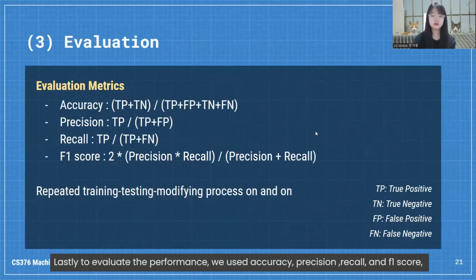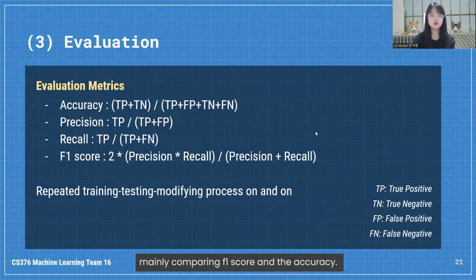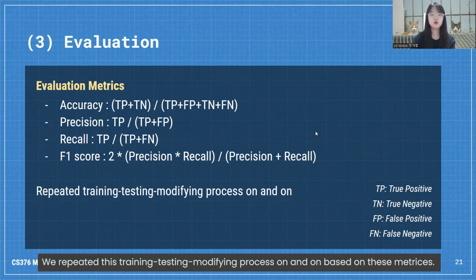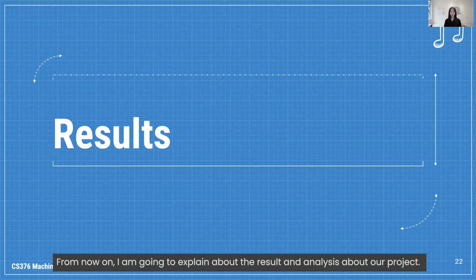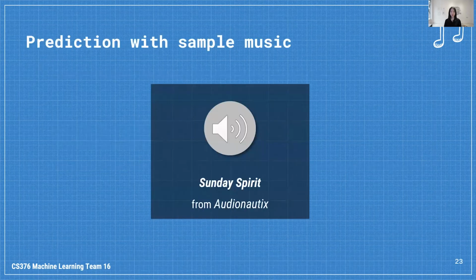Lastly, to evaluate the performance, we use accuracy, precision, recall, and F1 score, mainly comparing F1 score and accuracy. We repeated this training, testing, modifying process on and on based on these metrics. From now on, I'm going to explain the result and analysis of our project.